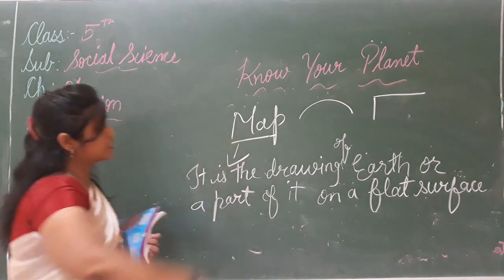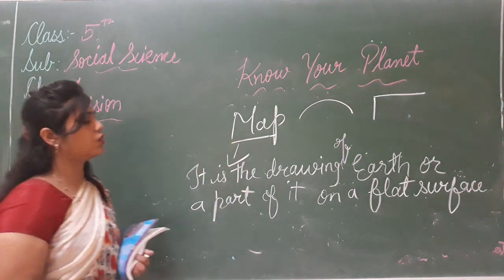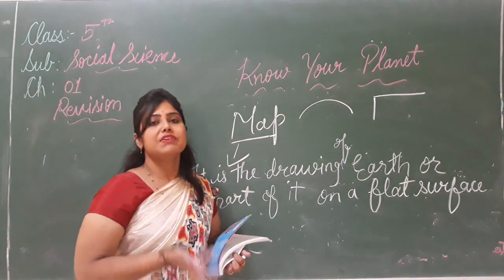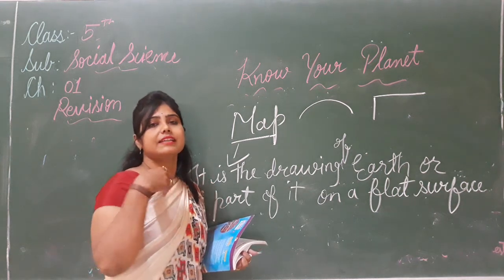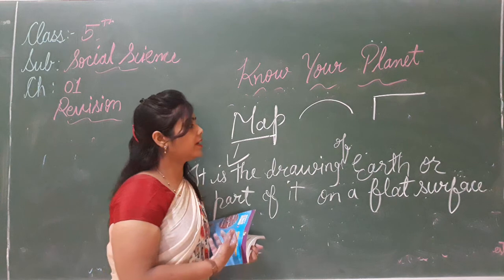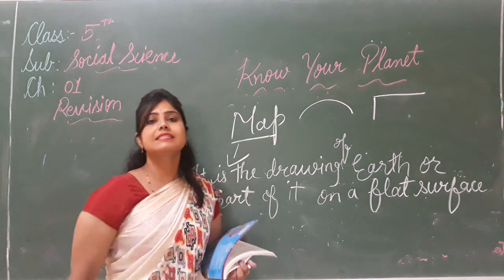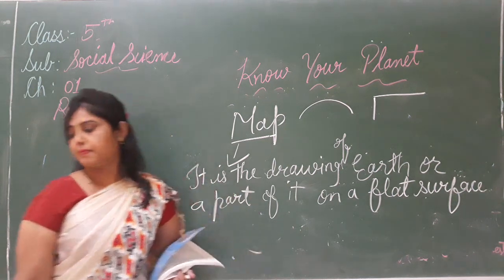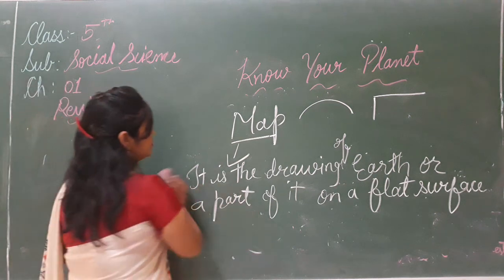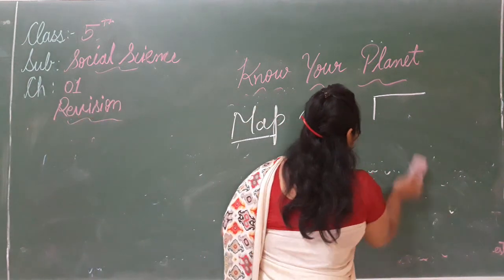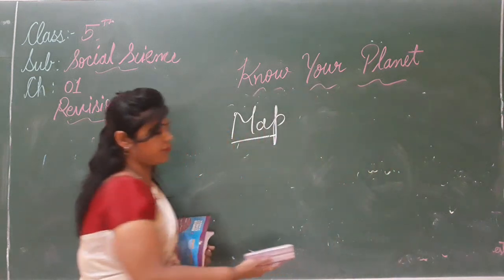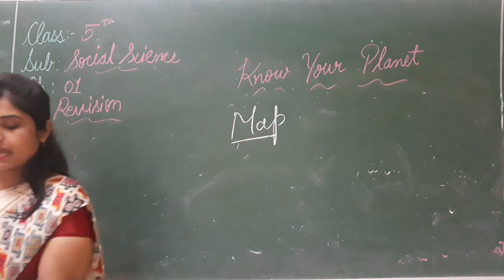So what is map? Map is the drawing of earth or the part of it on a flat surface. We can study the earth better than a globe by the help of map. So the word map, ये word किससे आया है?